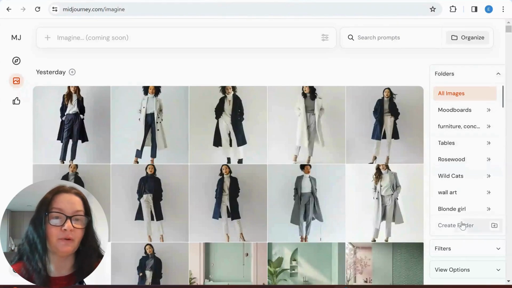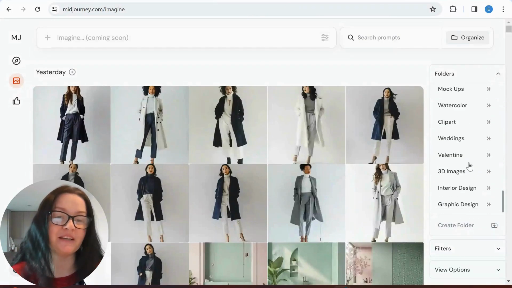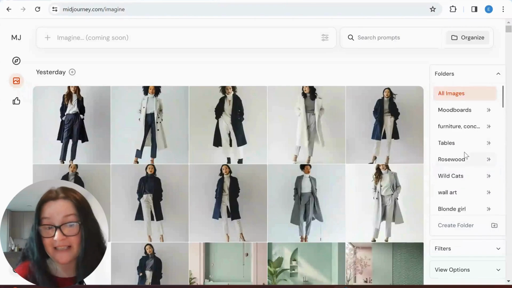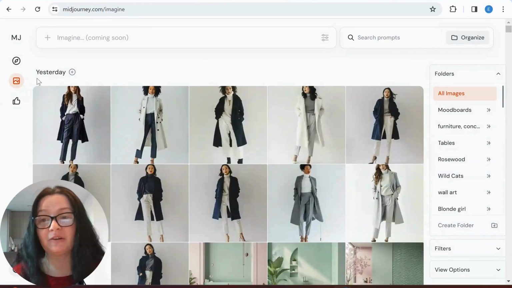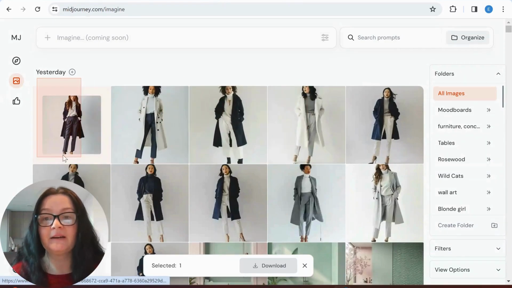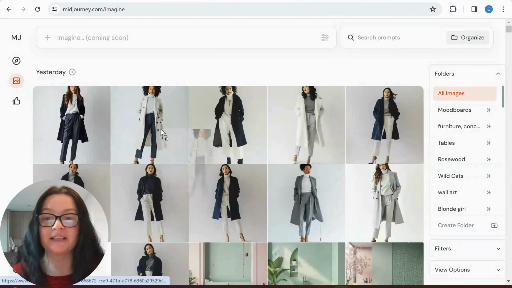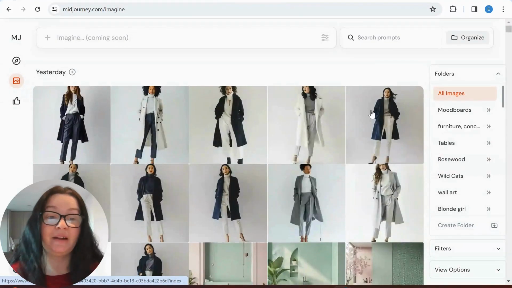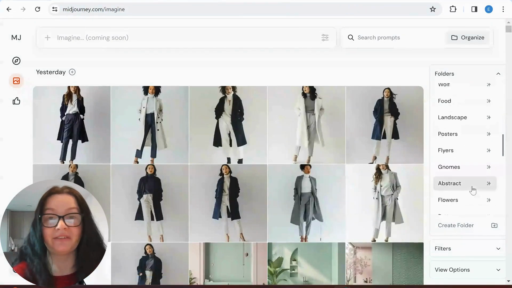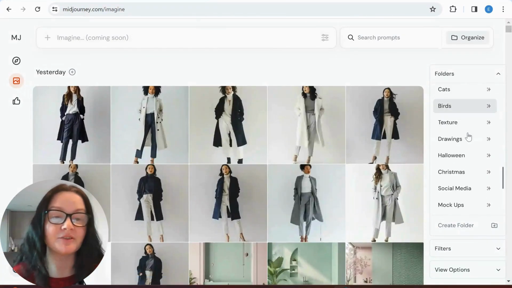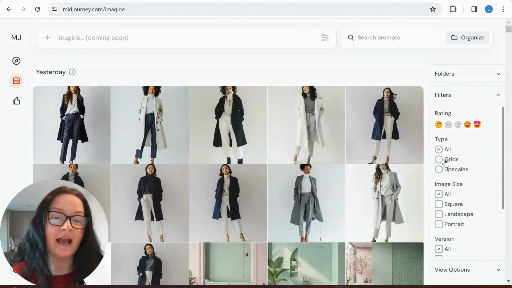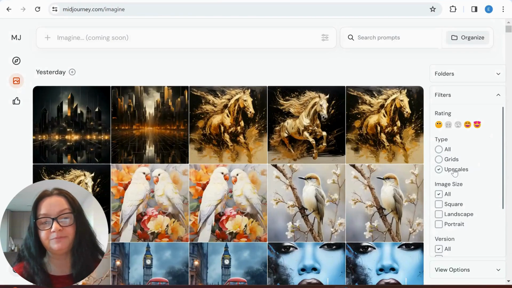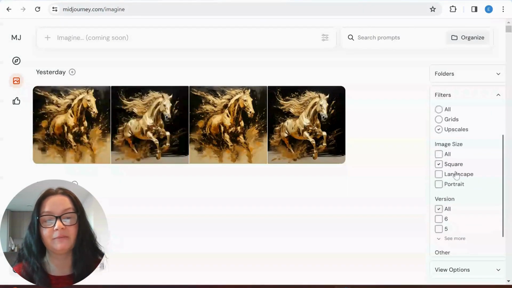So now we have these folders options. Now as you can see, I have many folders because I've had it for weeks now. But what I didn't know, even though I did the tutorial on click and drag, so like this, I didn't know that we can actually do it like this as well. So we can actually drag the images like that, which is quite fun. But apart from that, everything he's been talking about, I've covered in my tutorial. So you can create folders, then you got all these filters, how you want to view your images. Upscales, you can view them like square.